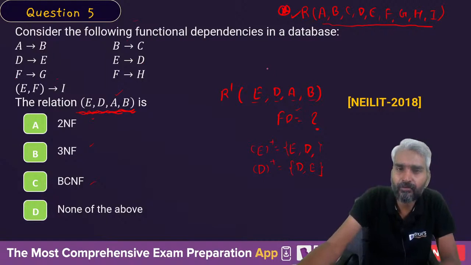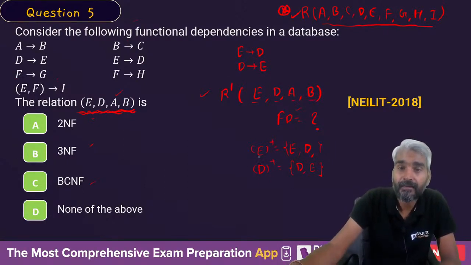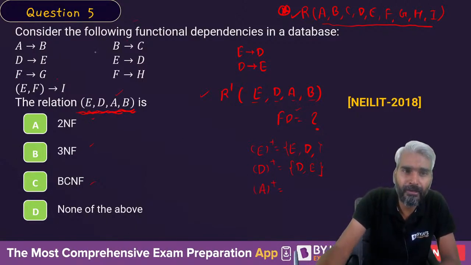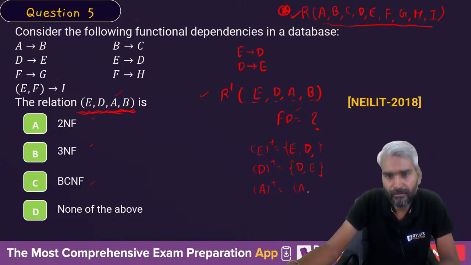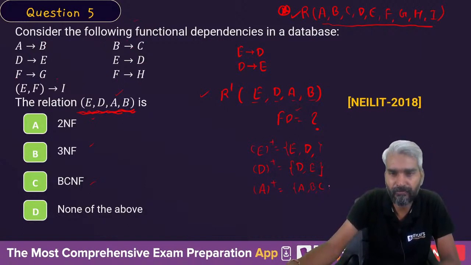So, in this relation, I am writing the FDs: E can determine D, right? D can determine E. These are the FDs which are present in this subrelation. Now, what can be determined by A? This closure will be A to B, B to C. You can determine A, B, C, and C does not determine anything else, therefore A, B, C.